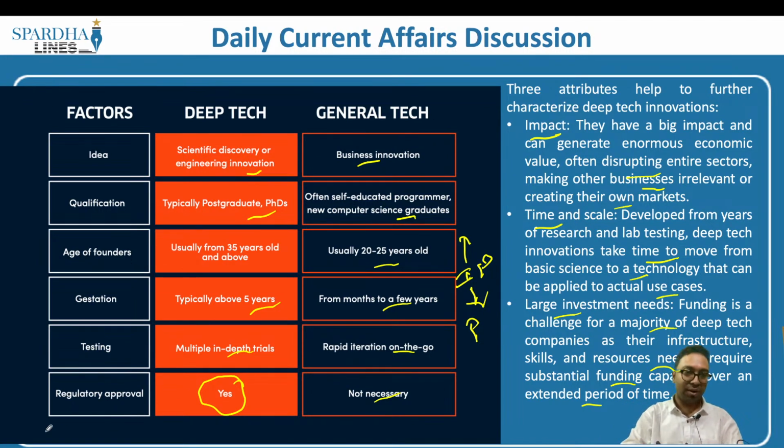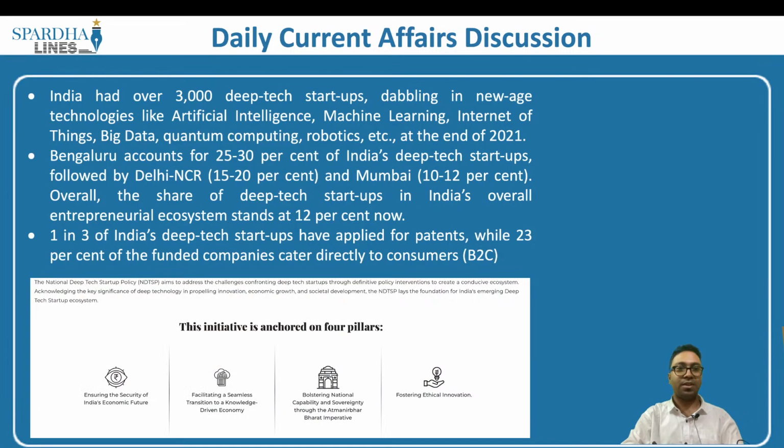Now, if we have to look into the data with respect to India, India had over 3,000 deep tech startups dabbling in new technologies like artificial intelligence, machine learning, Internet of Things, big data, quantum computing, etc. At the end of 2021, Bengaluru accounts for 25 to 30% of India's deep tech startups, followed by Delhi NCR, Mumbai.